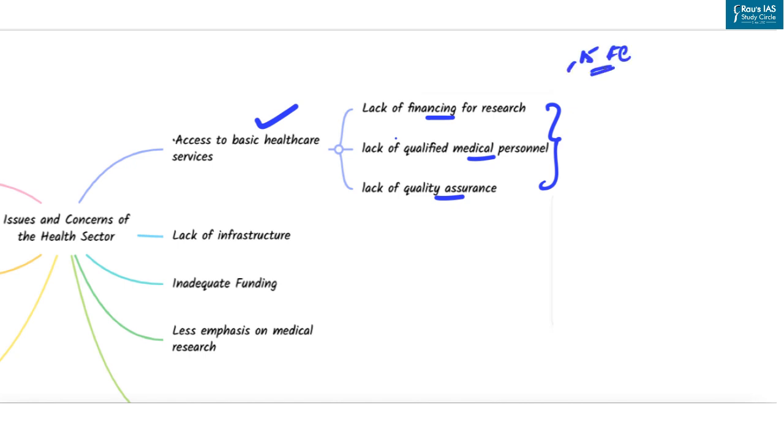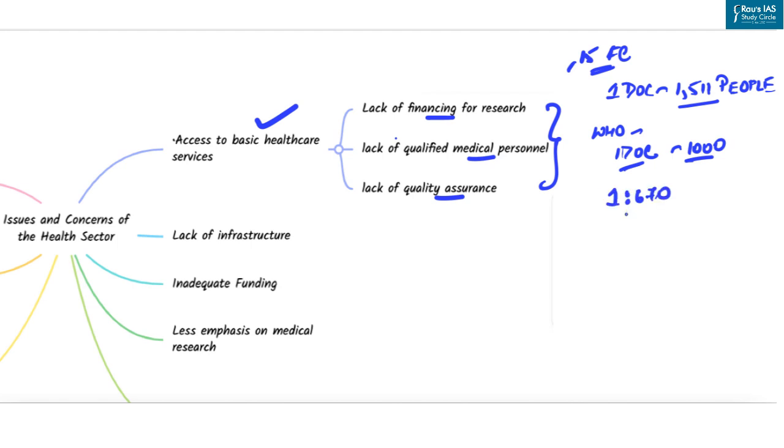According to the 15th Finance Commission, every allopathic doctor in India caters to at least 1,511 people, which is much higher than WHO norms. According to WHO, one doctor should be there for 1,000 people. Also, there is a shortage of trained nurses, as in India the current nurse to population ratio is about 1 to 670 people, which is again against the WHO norm of 1 to 300 people.